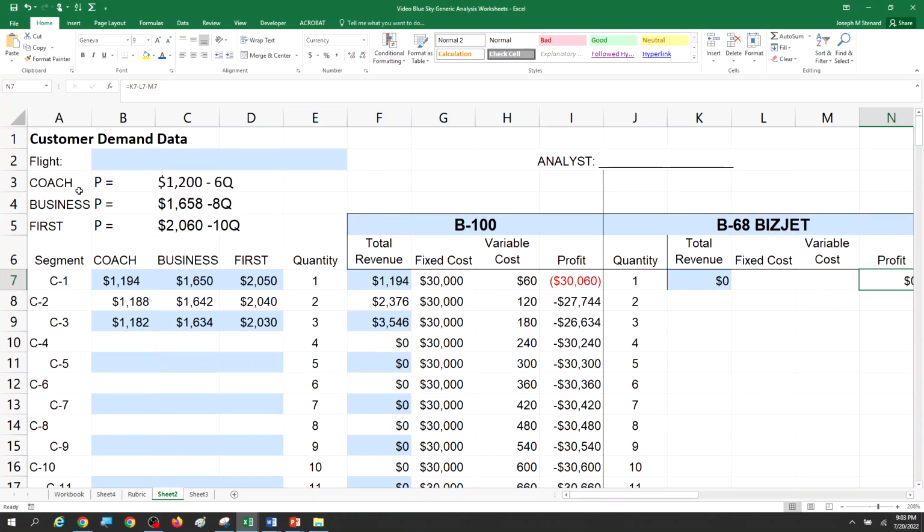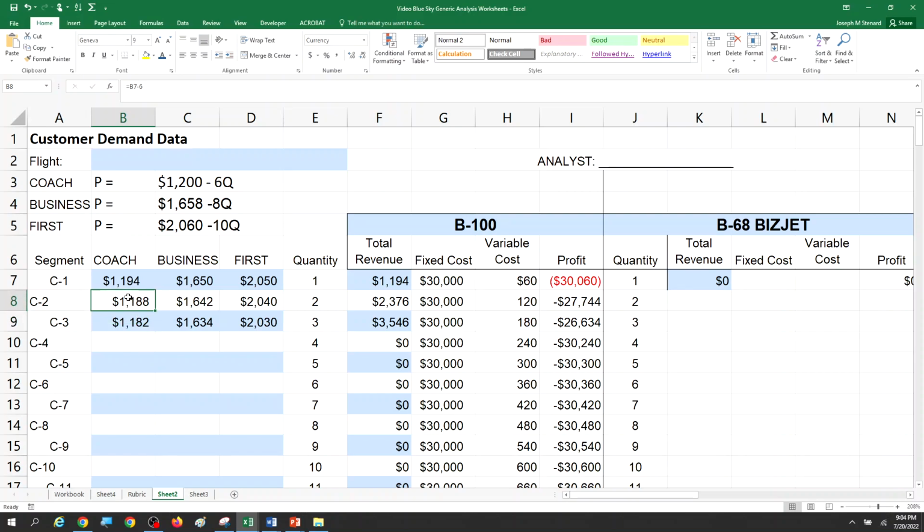If you take a look at each of these demand formulas, we're subtracting $6 from 1200 to get the top price for coach, $16.58 minus $8 to get the top price for business, and $20.60 minus $10 to get the top price for first class. But then what we're going to have to do is subtract $6, $8, and $10 in each case. The way that we do that is by typing in the formula.